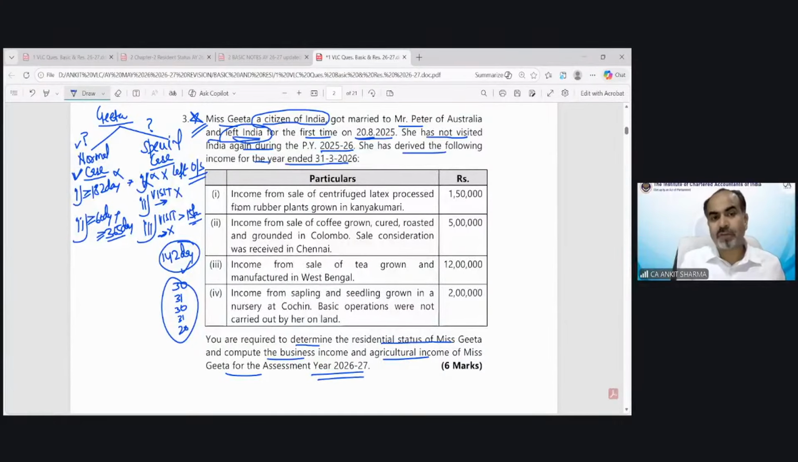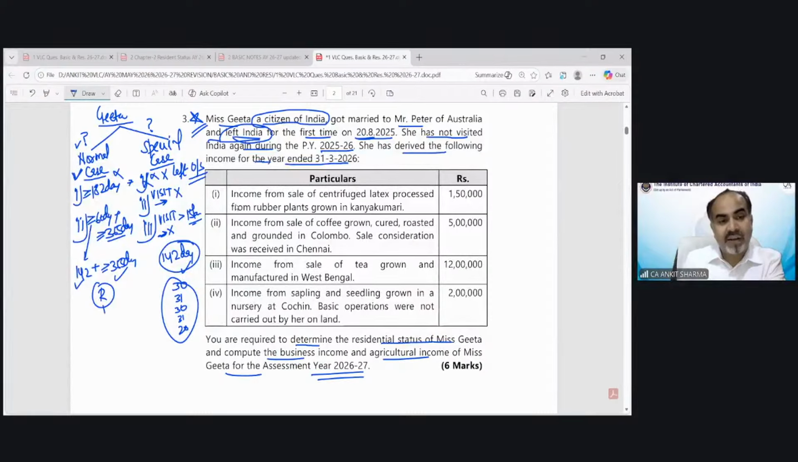This condition does not fulfill, but this condition is fulfilling. And she went outside India for the first time on 20th of August. So in the preceding previous years, she of course must have been in India for more than 365 days. She was always in India before this 20th of August. So both conditions are fulfilled. She is now a resident.